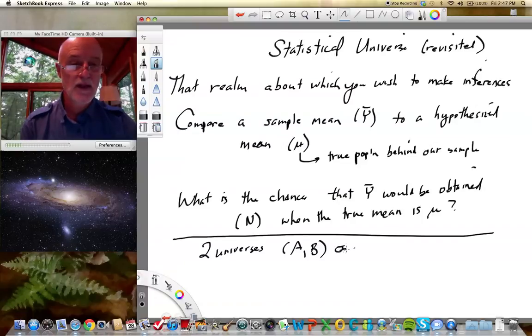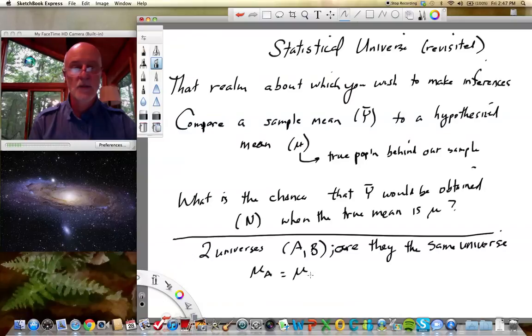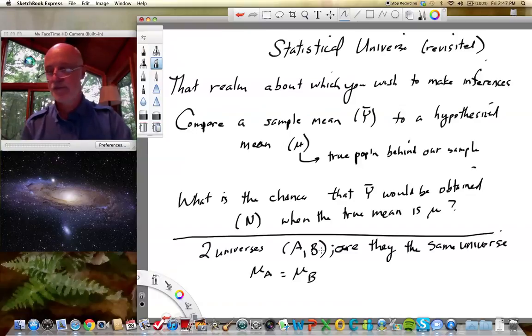Are they equal? Are they the same universe, in fact? And very often in statistics, we're going to have the null hypothesis be that mu for universe 1 and mu for universe 2, A versus B, are in fact the same.